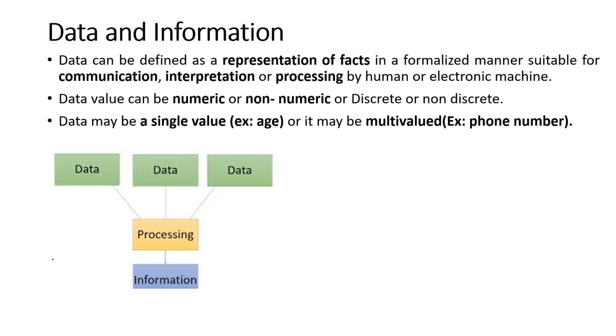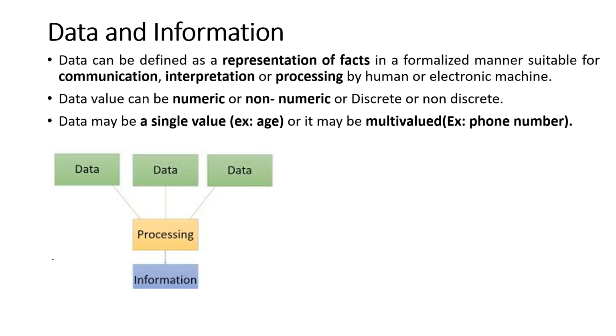Or your data can be discrete value, again, age, 23 years, 40 years, 50 years, marks, 28 marks, 38 marks, 40 marks.